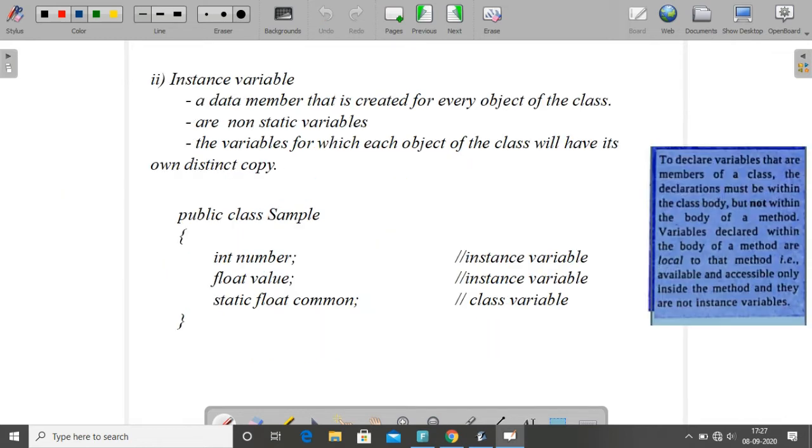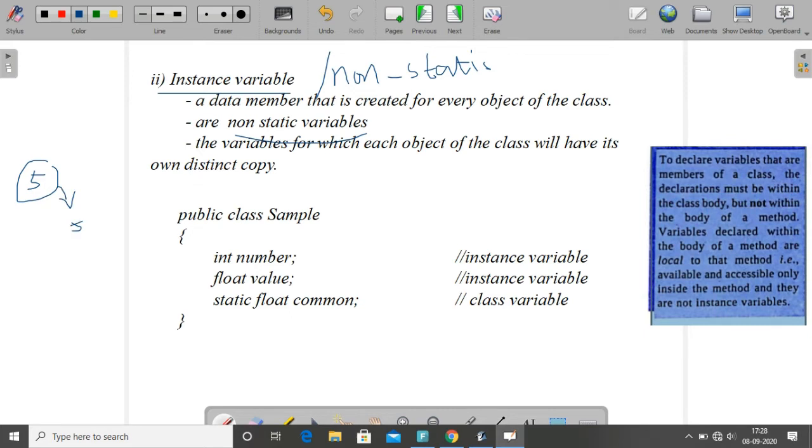So the next one is the instance variable, otherwise known as a non-static variable. That means without the static keyword, it is known as a non-static variable. A non-static variable means a data member that is created for every object of the class, and each object of the class will have its own distinct copy.